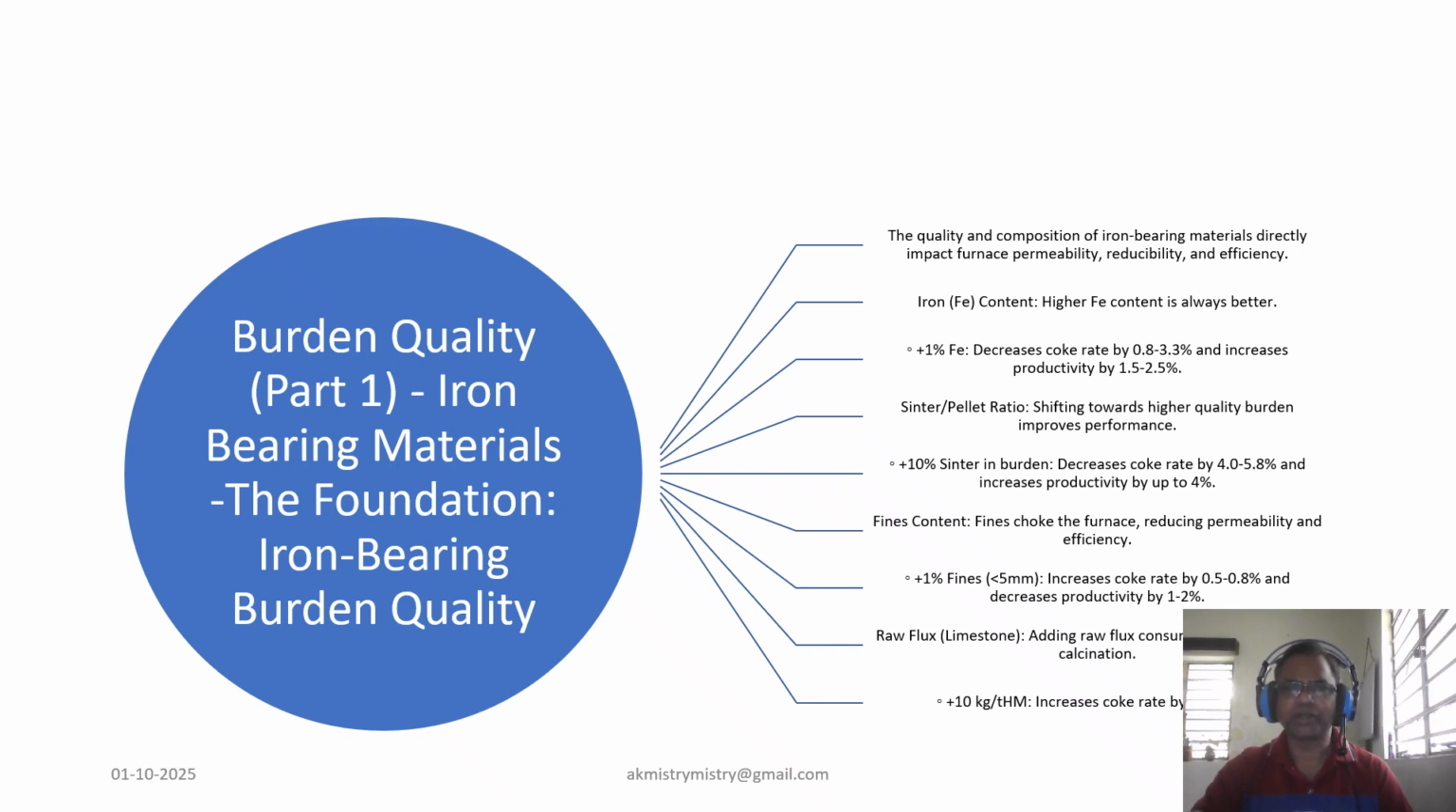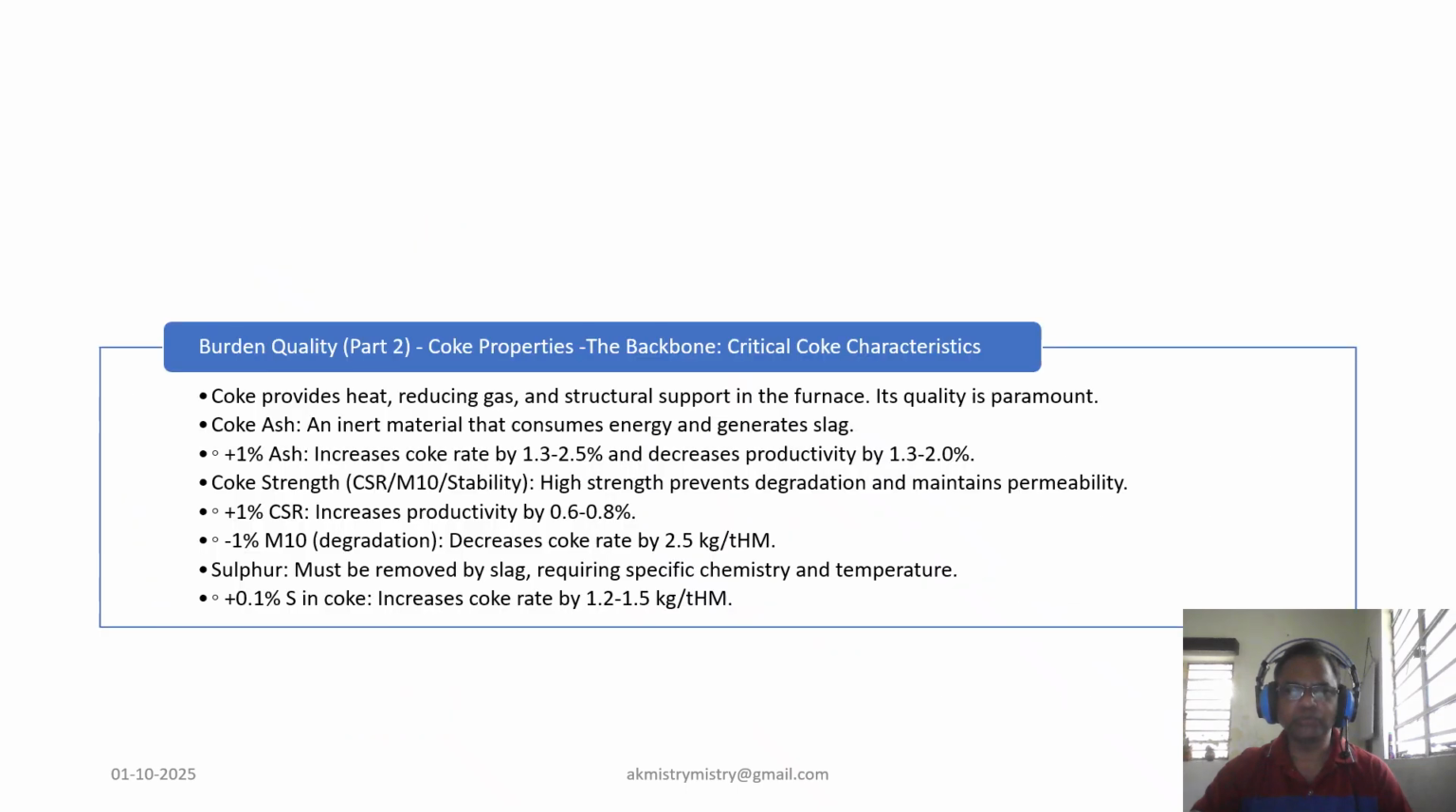Coming to burden quality part 2, where we have our coke. Coke serves as a fuel, a reductant and a structural support for the furnace, as is known to everyone. Its quality is non-negotiable as it has multiple functions. As far as coke ash is concerned, ash is an impurity that generates slag, and at the same time it consumes a lot of energy. So a 1% increase in coke ash increases the coke rate by 1.3 to 2.5% and decreases the productivity by 1.3 to 2%.